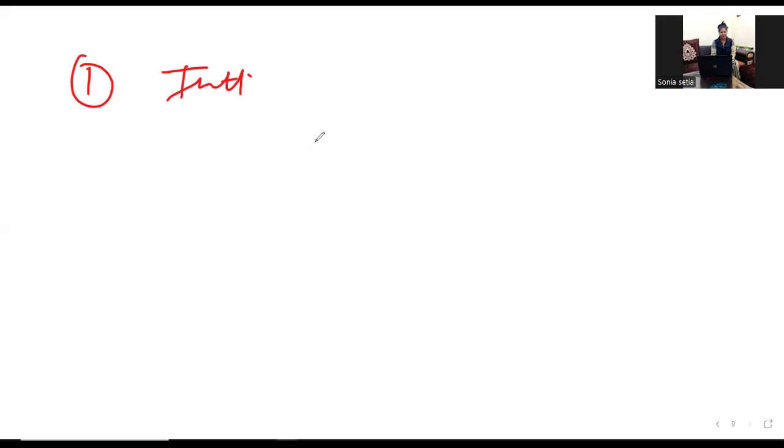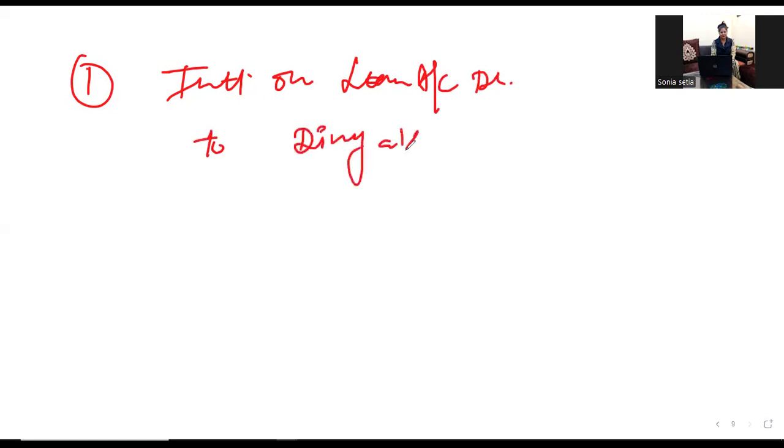First of all, interest on loan account debit to Divya's loan account 1,500. Sorry, 1,500. So first of all, check here.